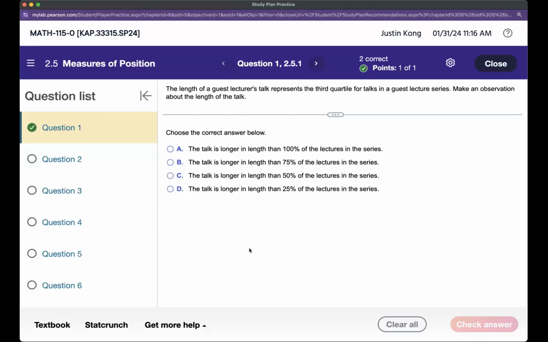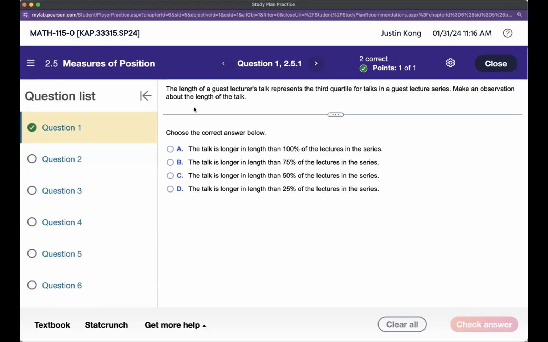Hi guys, I didn't have any particular requests for 2.5 or 2.3 or 3.1 this week, so we're just going to do some random practice questions. I'm going to do every eighth question after this first one. First one says the length of a... this is 2.5, by the way.